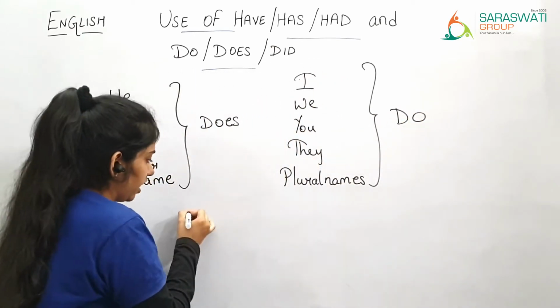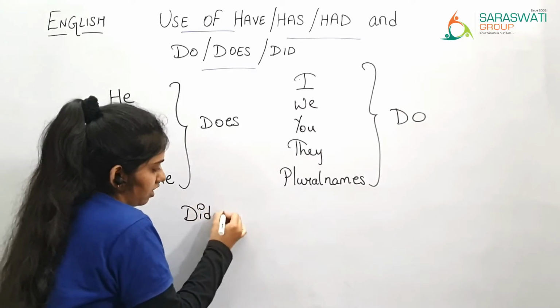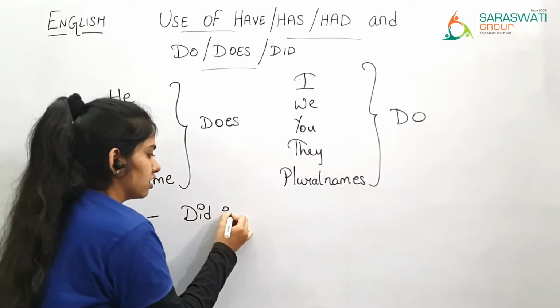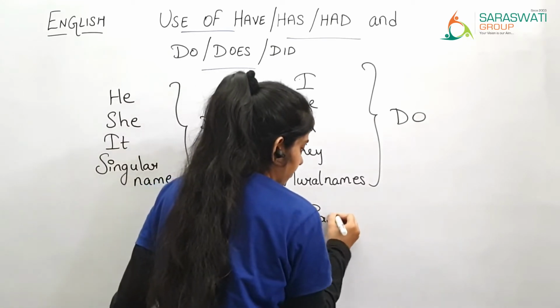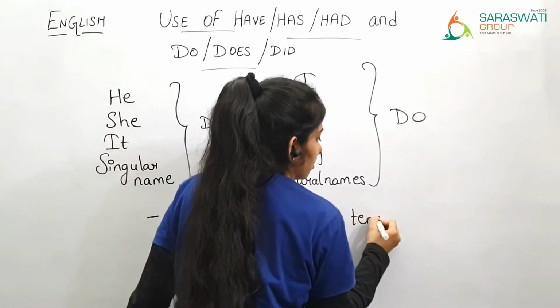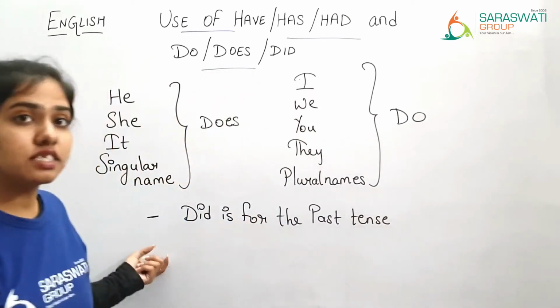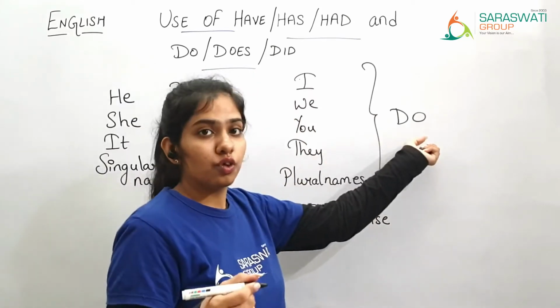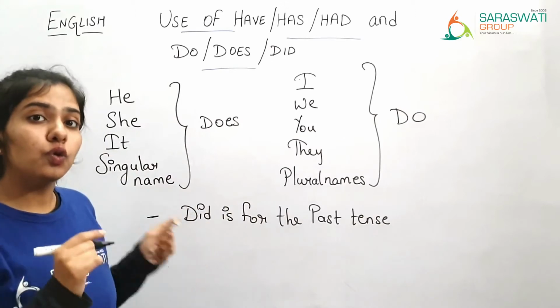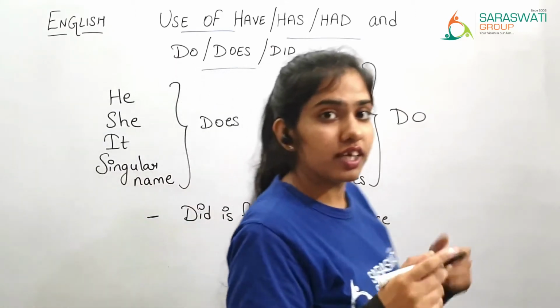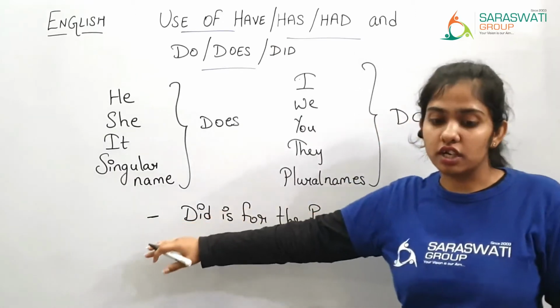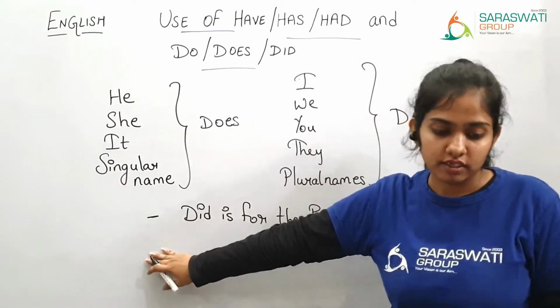And did is for the past tense. Did is the past tense of do. Did is the past tense of do. When past tense is being talked about, you have to use did.